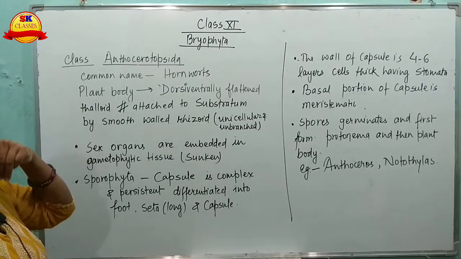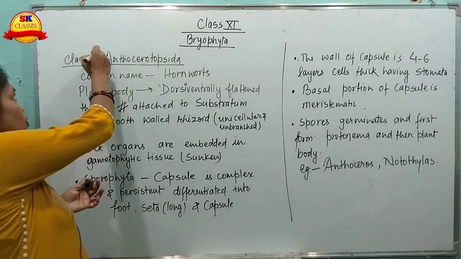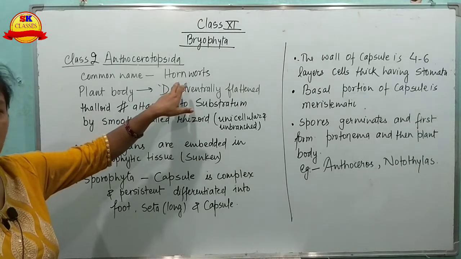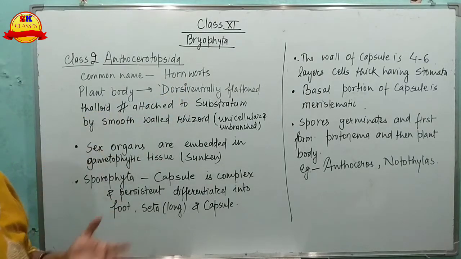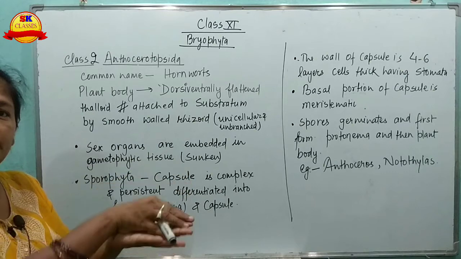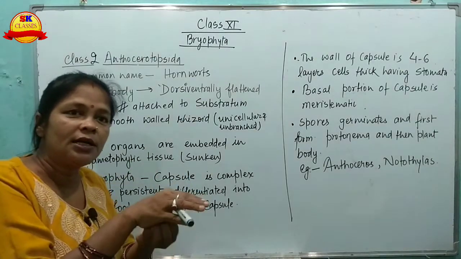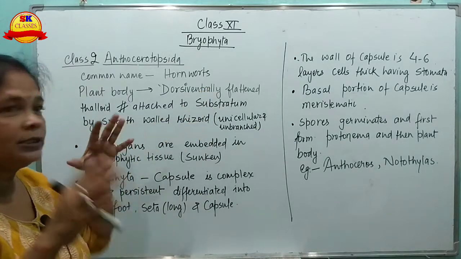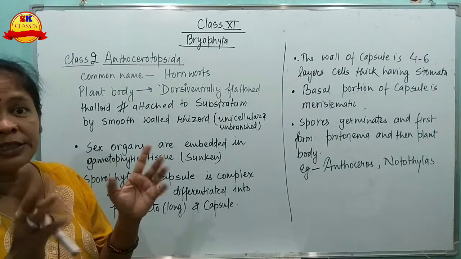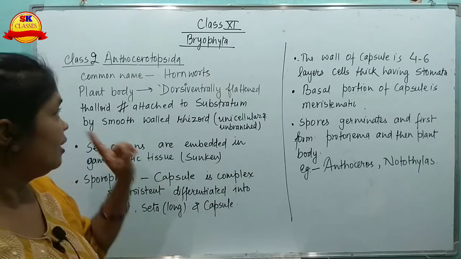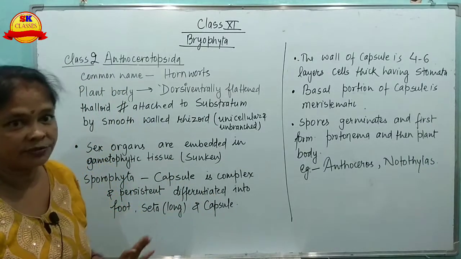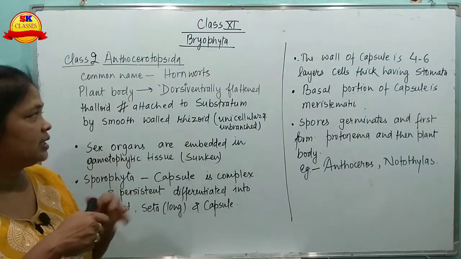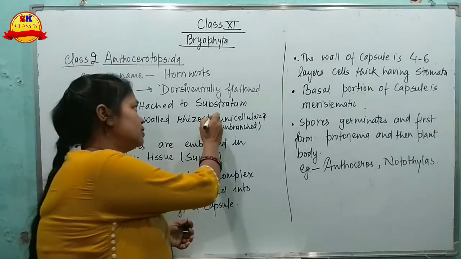Now the next class, the second class, is Anthocerotopsida, commonly called hornworts. The plant body is also dorso-ventrally flat, dorsal being the upper side and ventral near the ground. It is thalloid, meaning its body is not differentiated into root, stem and leaf, and it is attached to the substratum by smooth-walled rhizoids, which are unicellular and unbranched.